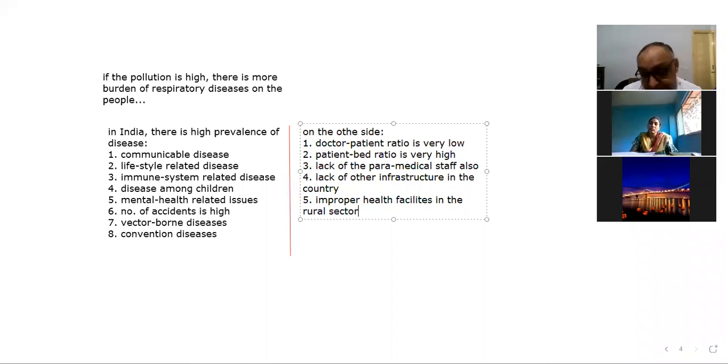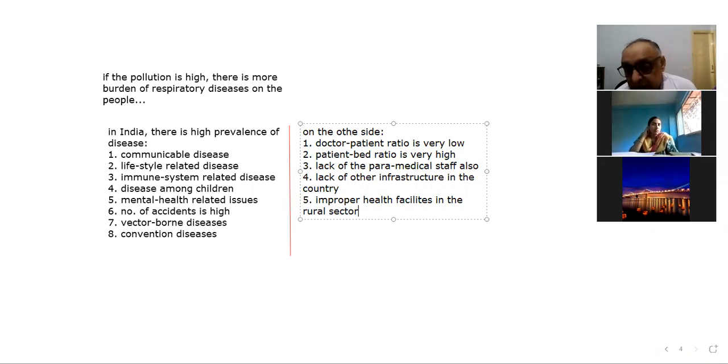Due to which we can say that as compared with the burden of diseases, our capacity to deal with those diseases is quite low in our country today.